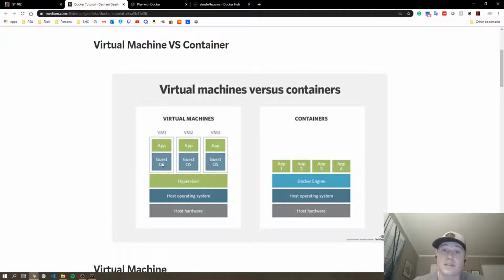Cross compatibility is another big thing. So as long as your application can run on the Docker daemon, it can run on any system that has the Docker daemon installed. Now, if you're doing it on a virtual machine infrastructure, you might have a CentOS virtual machine, you might have a Windows virtual machine, and then you might have an Arch Linux or an Ubuntu virtual machine, and some of those won't be able to cross over. Maybe a different version of Python or a different version of Java. It doesn't have a compatible library. With the Docker daemon, it can run any Docker container setup, Docker Compose setup, and it can be cross-compatible.